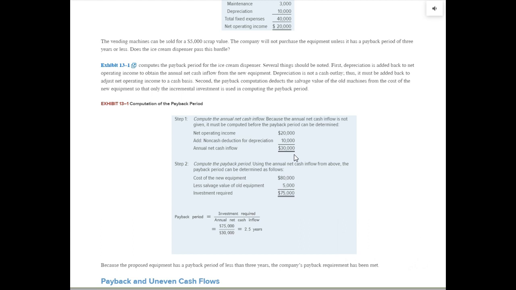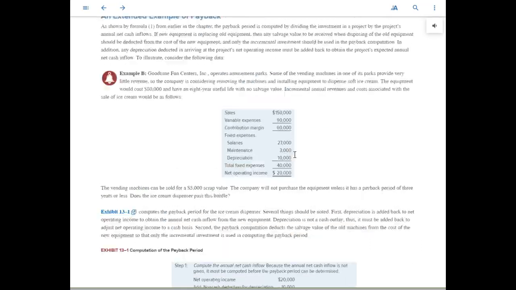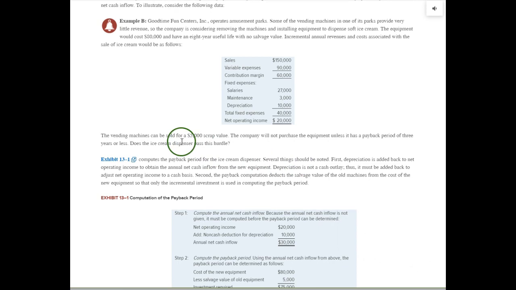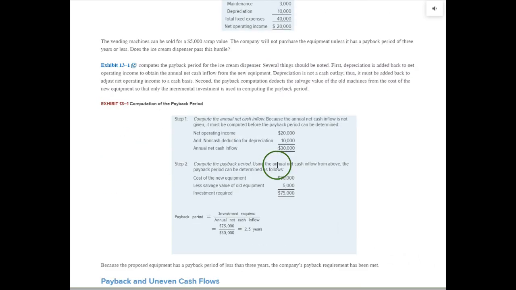Also, the machine will cost $80,000. I think that was up here, yes, $80,000. But what we can do, we can sell the old machine for $5,000. That's going to be a cash inflow. At the same time, that first year, you buy the new machine, sell the old one. So the cost of the new equipment is $80,000. Salvage value that we can get from the old equipment, $5,000. So our investment this first year is only $75,000.